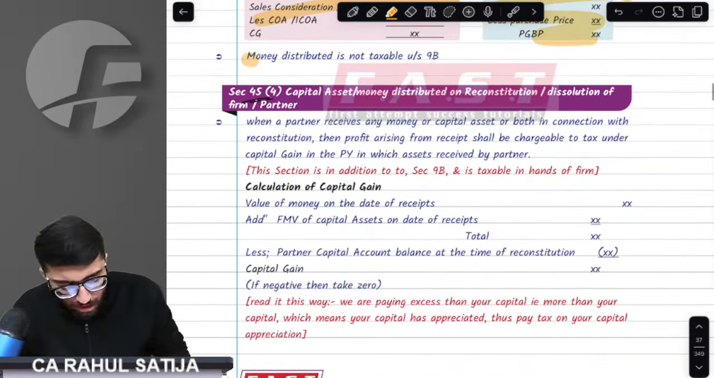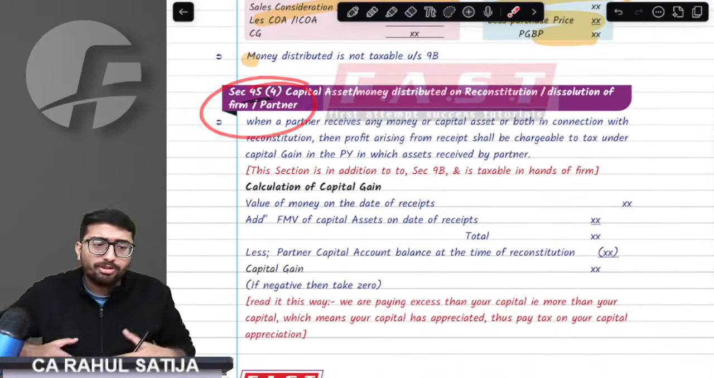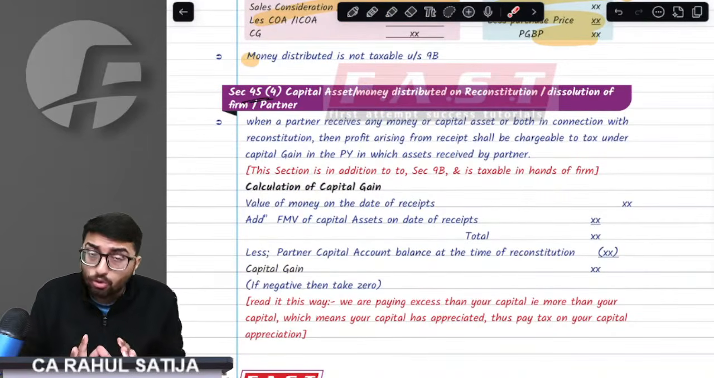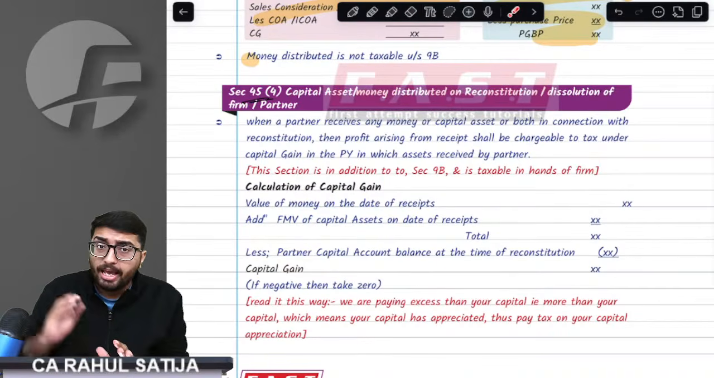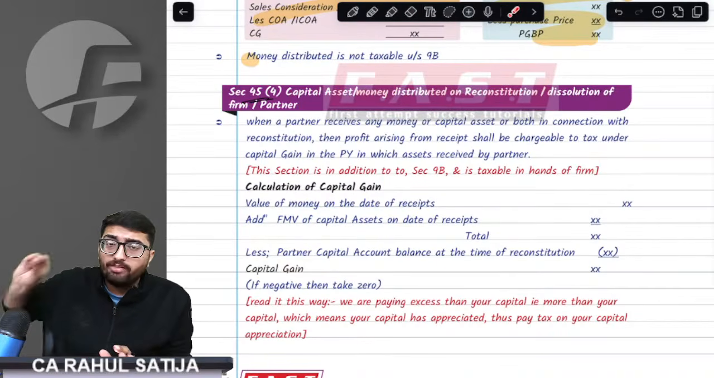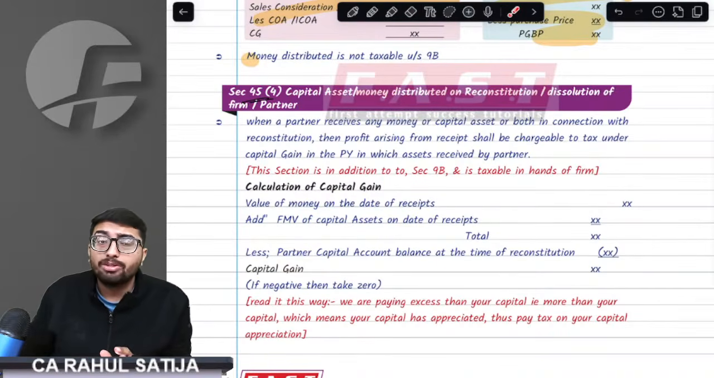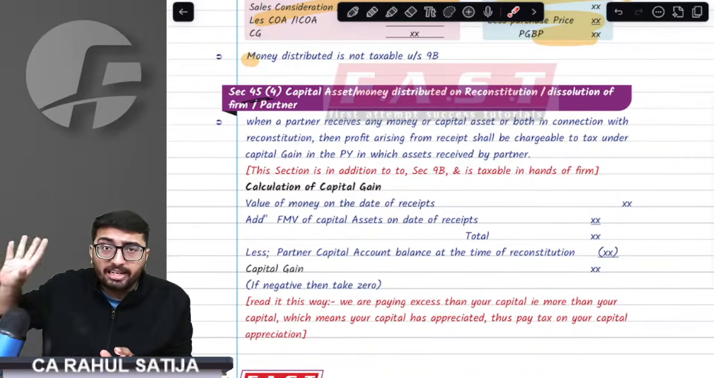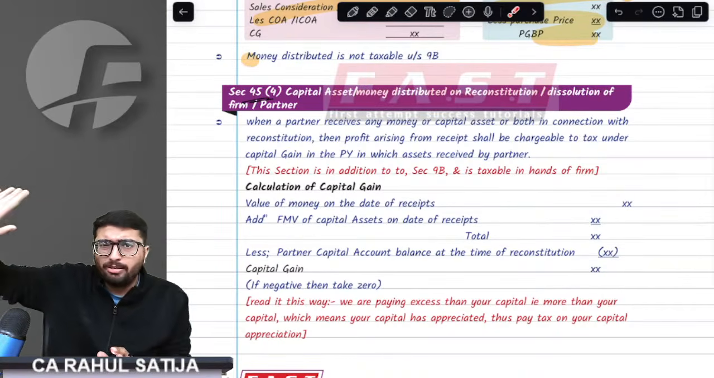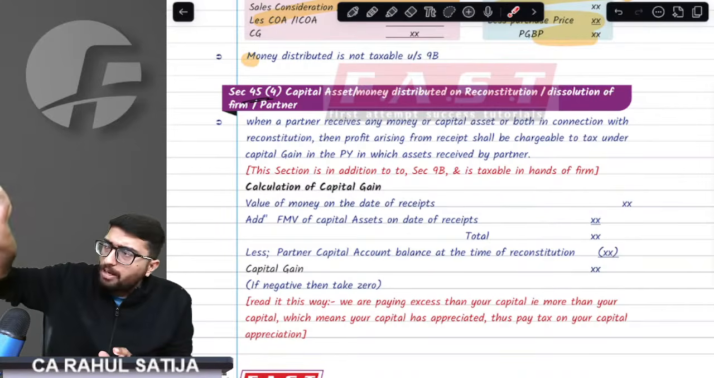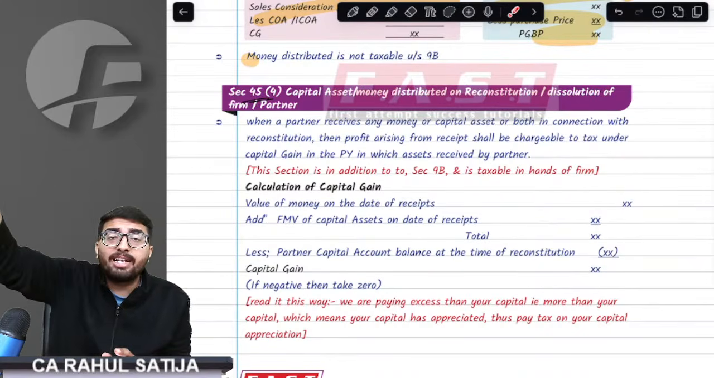What 45(4) says is something different. Understand the tone of the section. If you give any money or any asset to a partner at the time of reconstitution, suppose his capital was due 35 lakh, and in return you are giving him assets of 60 lakh rupees. This might happen; you might give something more. Why are you giving more than his capital?